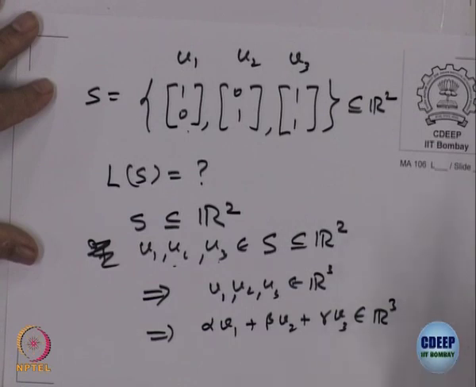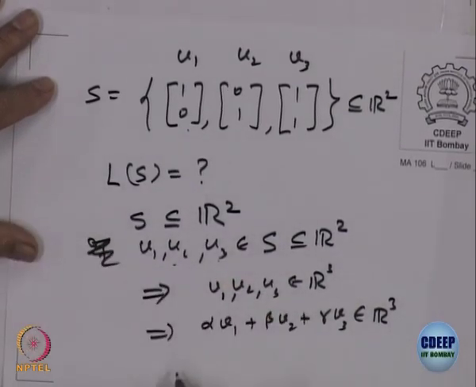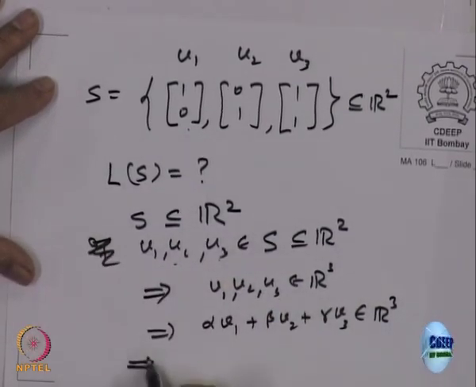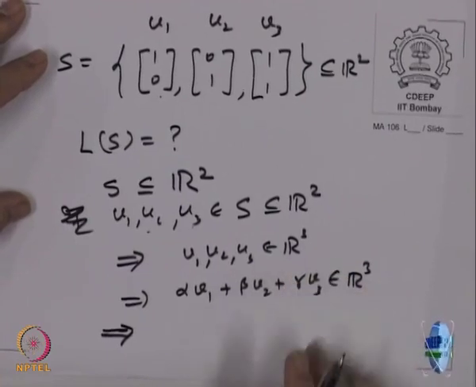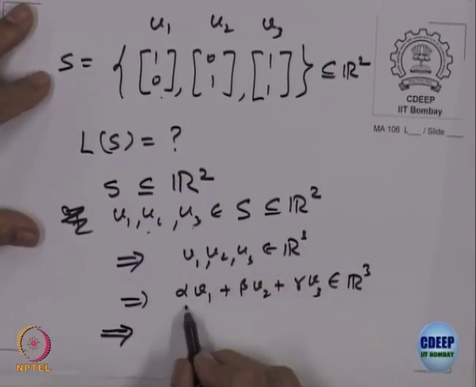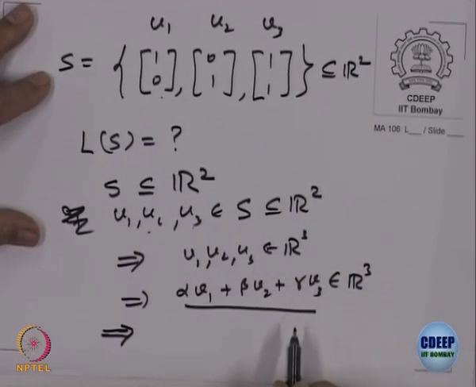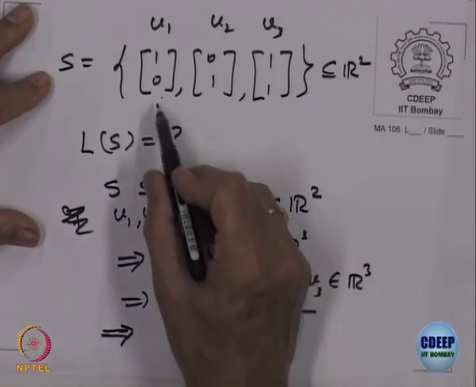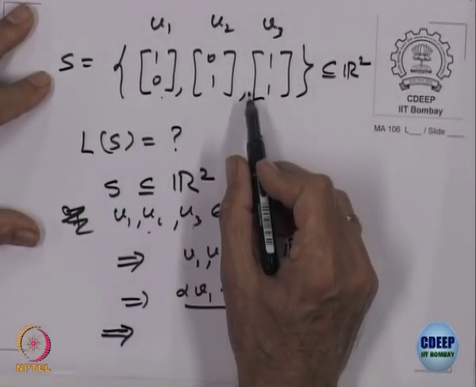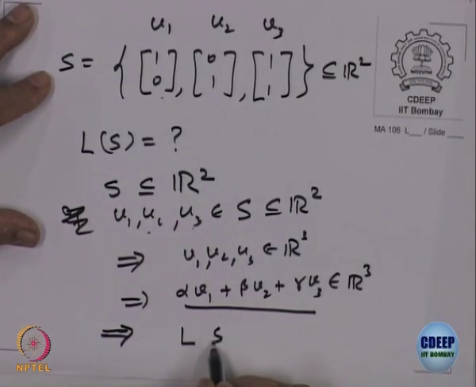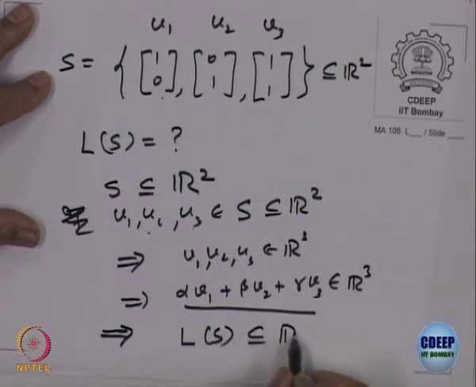Go on adding. You can add the first 2 and add the next one, again you will stay in R 2, right. So, what does this imply? This is a linear combination of elements of S. So, that implies L of S is a subset of R 2.